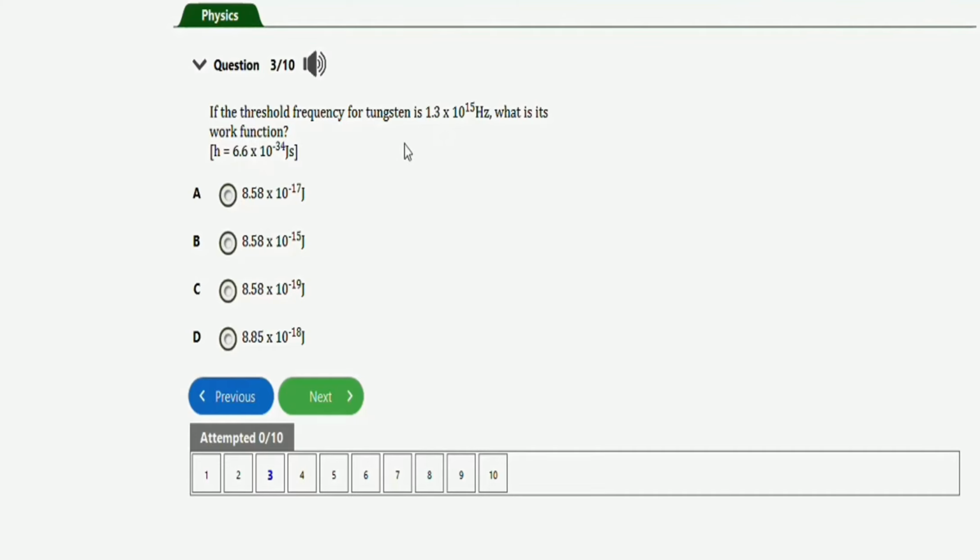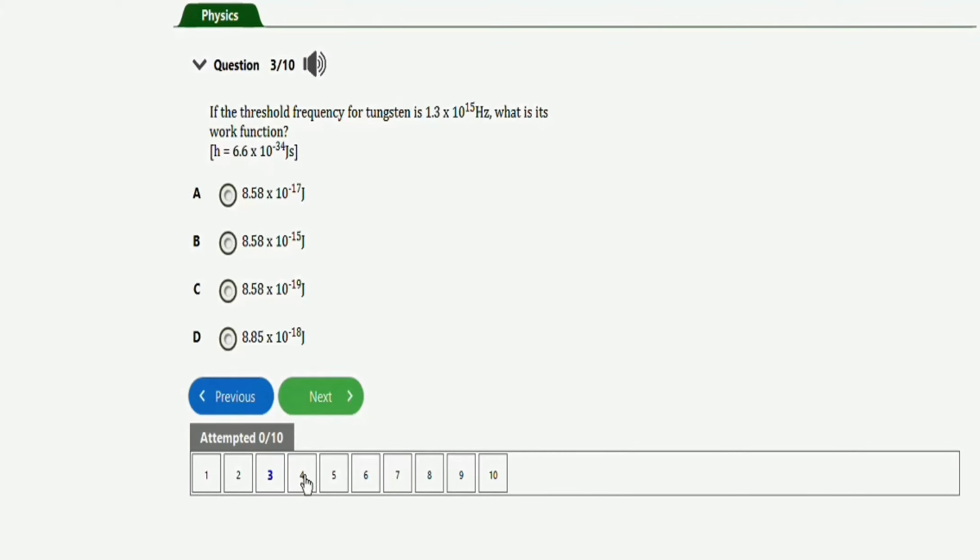When you punch it on the JAMB calculator, 1.3 times 6.6 will give you 8.58. Then, law of indices, 10 to the power 15 times 10 to the power negative 34, so that's 15 minus 34, will give you minus 19. The right option will be option C, which is 8.58 times 10 to the power minus 19 joules. So that will be the work function. It's as simple as this.